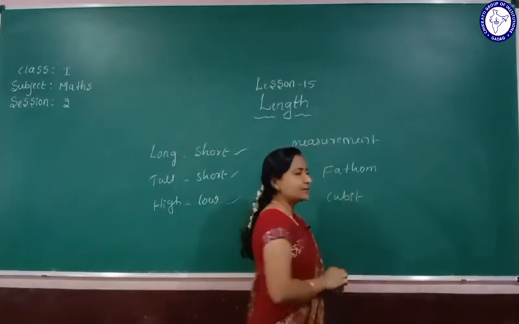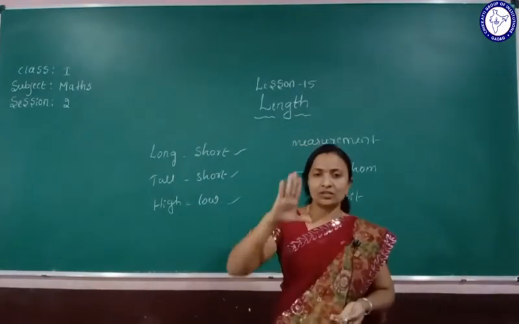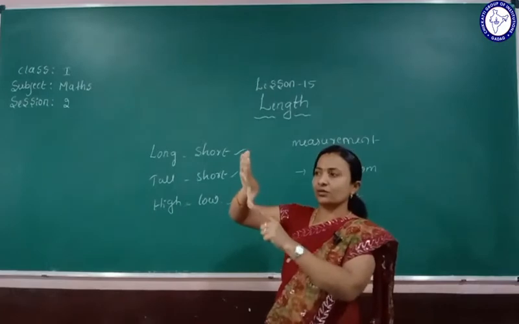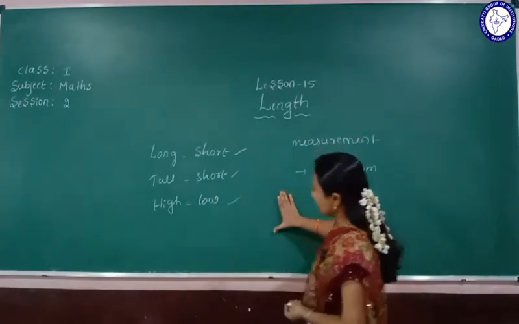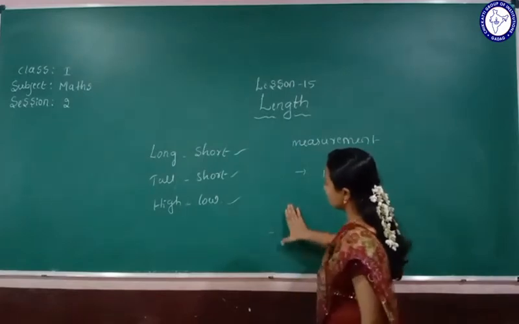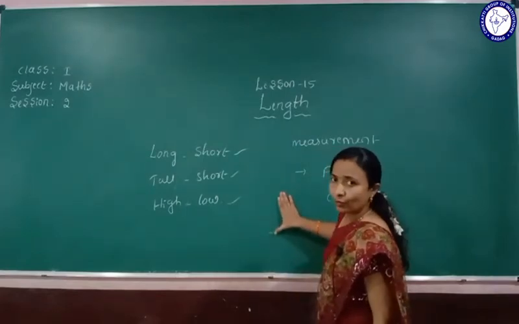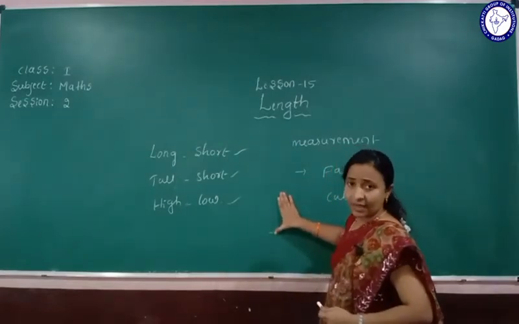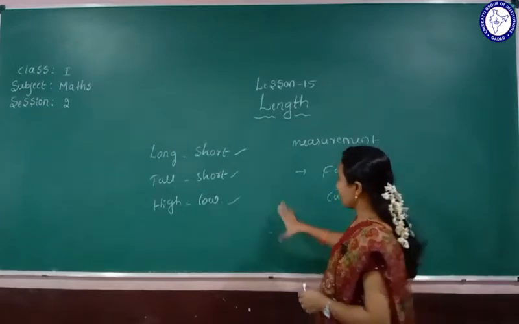Yes, and here this one we can call handspan. Handspan means from here to here. So I'll measure from here. See here, from here to here. So this we can call 1 fathom. What can we call this one? So 1 handspan.